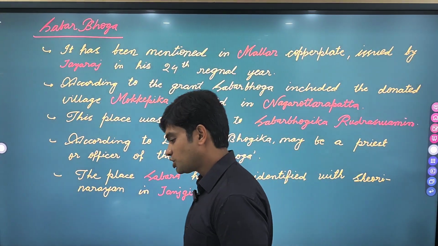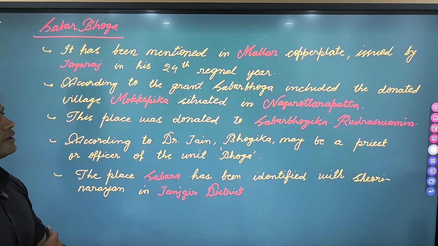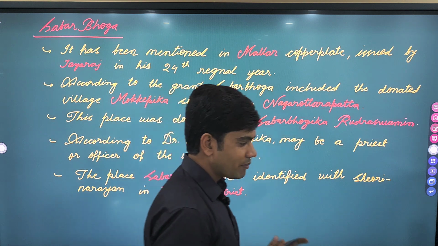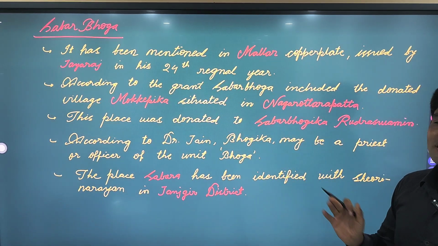So that's about Shabar Bhoga. Now this Shabar Bhoga has been mentioned in the Mallar copper plate. This Mallar copper plate was issued by Jairaj in his 24th regnal year.